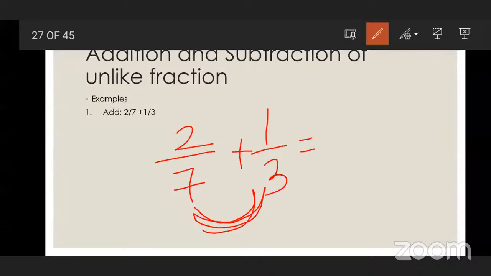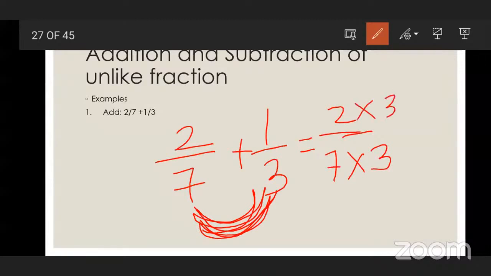So both the numbers have the same number in their table. So if I want to make 21 the common denominator, what do I have to multiply this 7 by for making 21? 3. I have to multiply both numerator and denominator by 3.